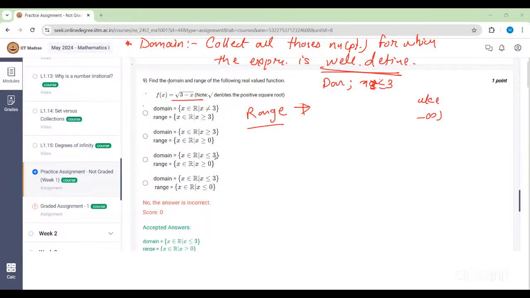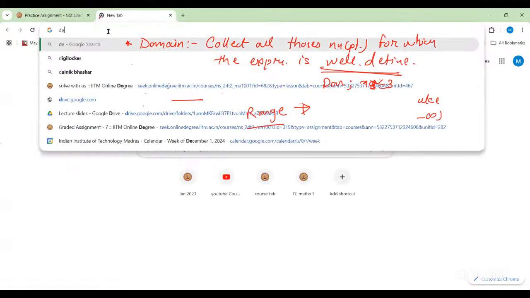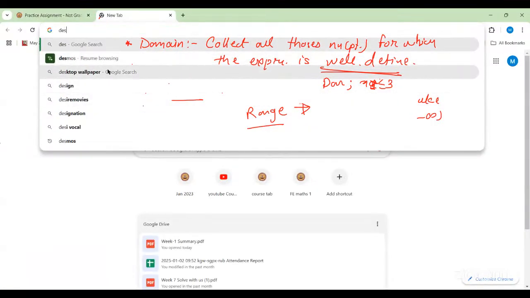But even if you are not using Desmos, you can easily draw such a type of function. Desmos is a graphing calculator available on Google. You type Desmos and you can use it.